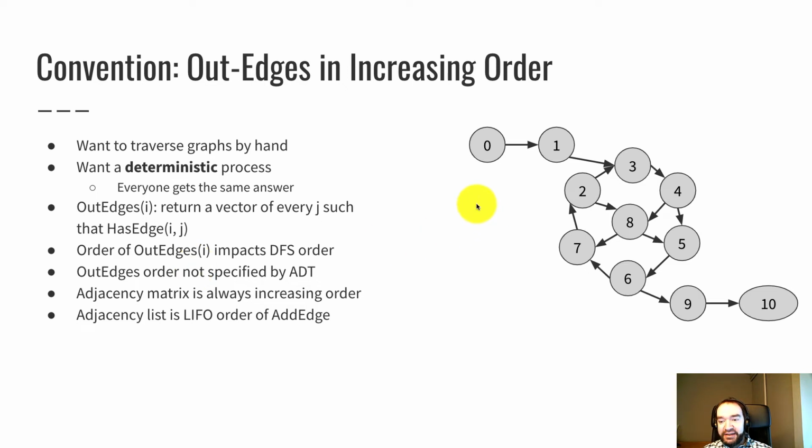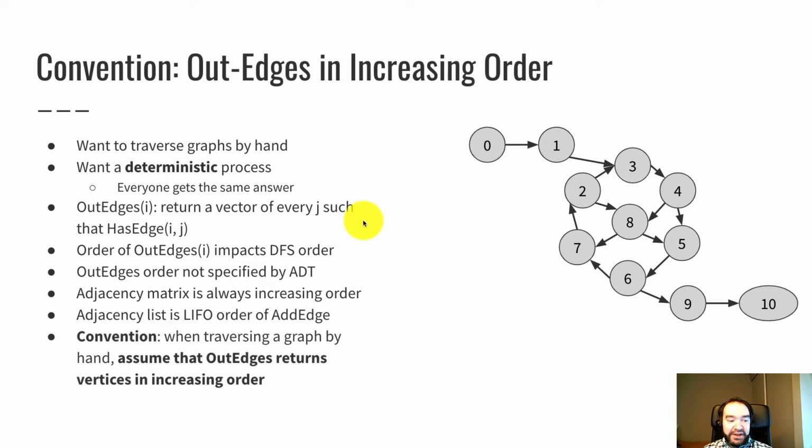Like if I say let's do depth first search on this graph, I don't want to have to also tell you what order each of these individual edges was added so that you could reconstitute that. So instead, we're going to define a convention that when we do one of these graph traversals by hand, we're going to assume that out edges returns the vertices in increasing order. So if I do out edges of 8, it will return 5 and then 7 in that order every time, increasing order. 5 is lower, 7 is higher.